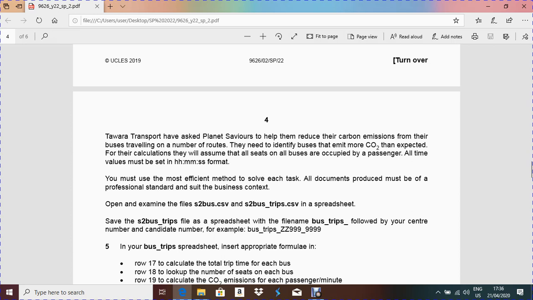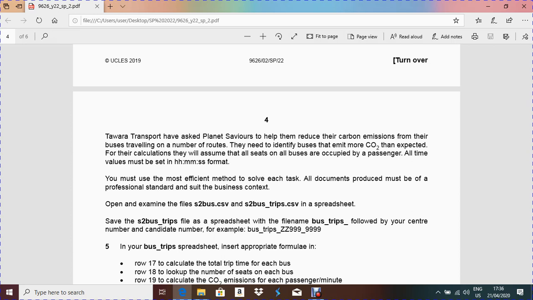They need to identify buses that emit more carbon dioxide than expected. For their calculation, they will assume that all seats on all buses are occupied by a passenger.